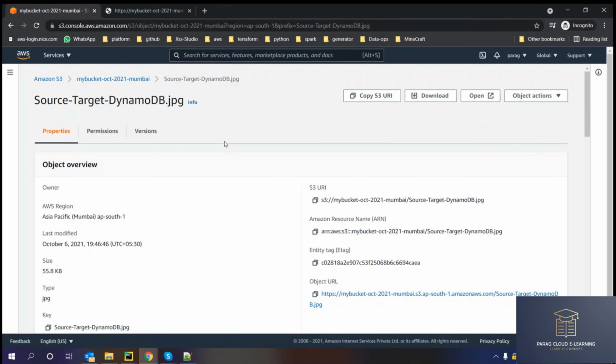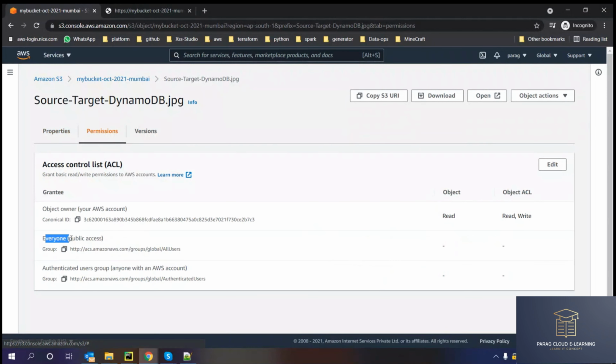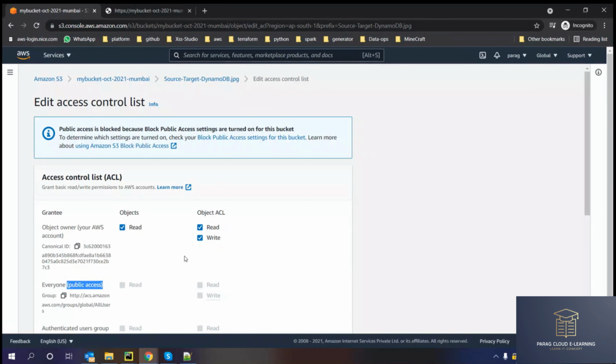Now, how can we make this object public? First of all, go to the permissions. You can see the public access. Edit this, and there are options to make it public read, but those options are grayed out. Those options are off right now. I can't enable the public access. Where is my object kept? Who is the parent directory of my object? The bucket. Is my bucket public?